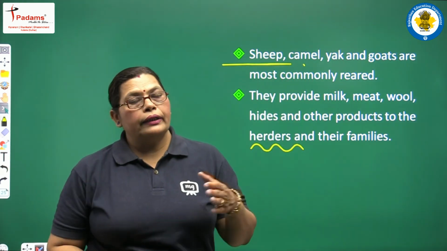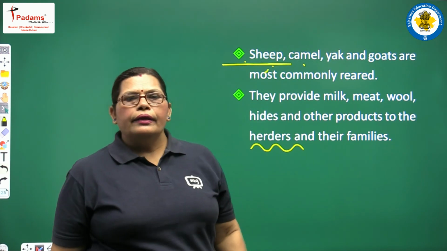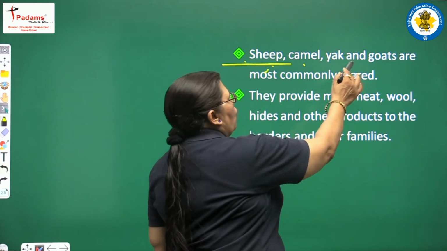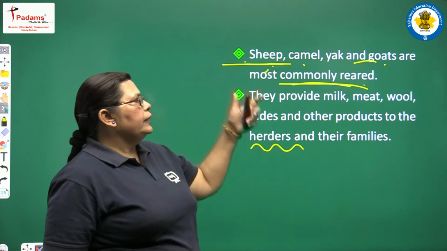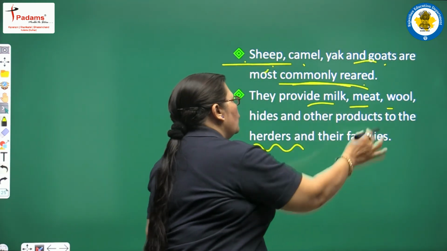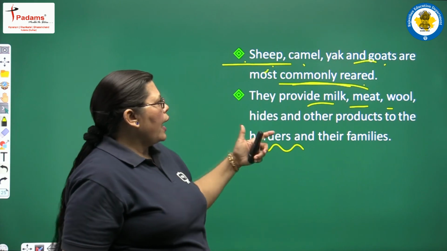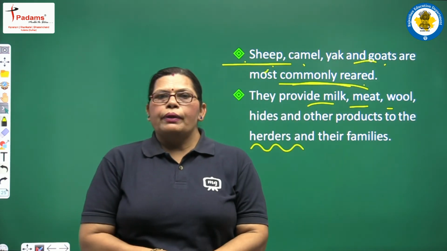Then again we will discuss sheep, camel, yak and goats. All these are commonly reared here. All these animals provide milk, meat, wool, hides and other products to the herders and their families.